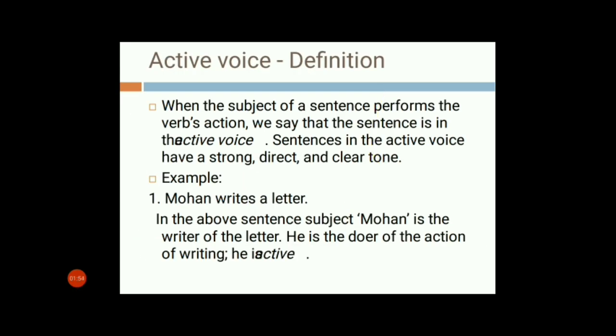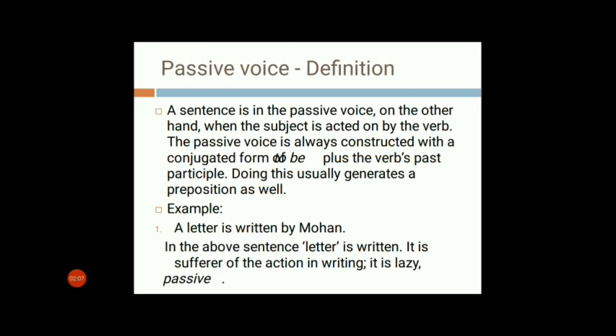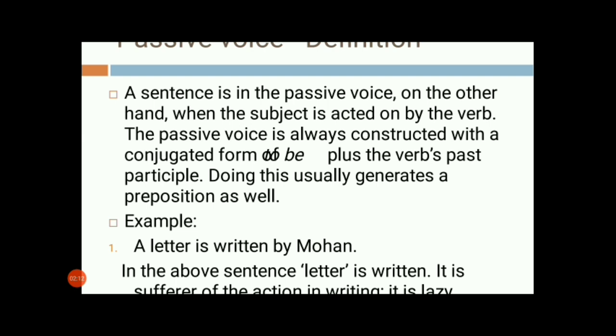So that means the sentence becomes an active voice. In simple words, I could say that an active voice sentence is one that contains the subject, the verb and the object. Okay, all of you. So moving on to the next slide here. What is passive voice in short? All of you just go through this also. A sentence is in the passive voice